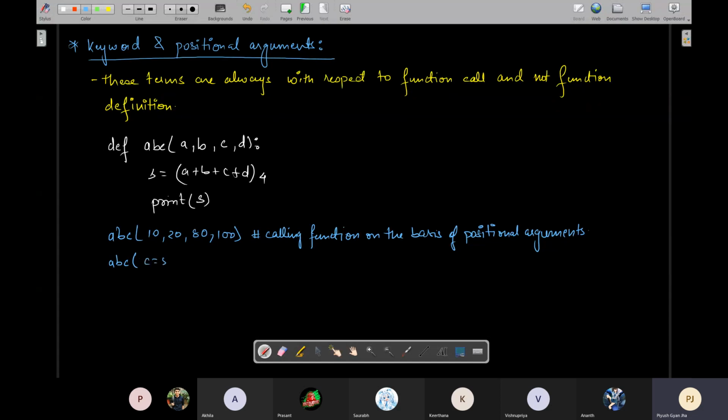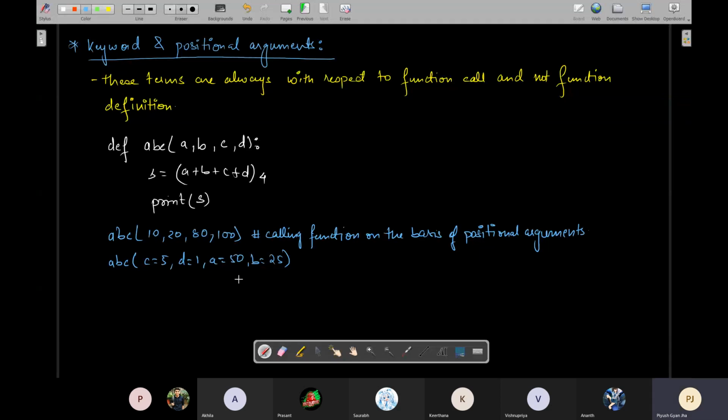C is equals to 5, comma, D is equals to 1, comma, A is equals to 50, comma, B is equals to 25. So you can call this function this way also.